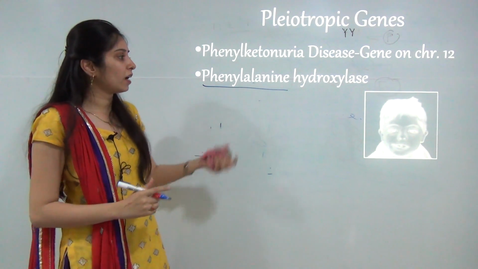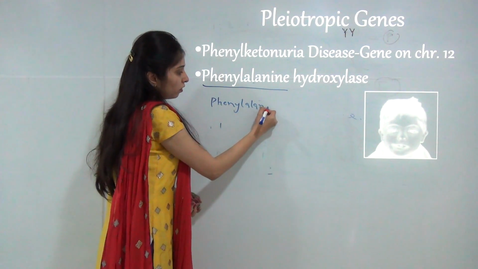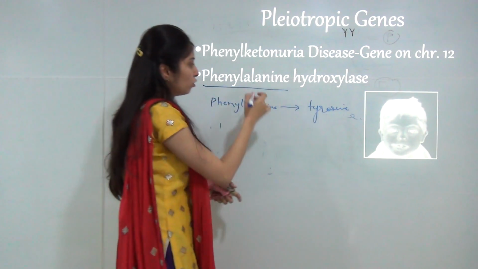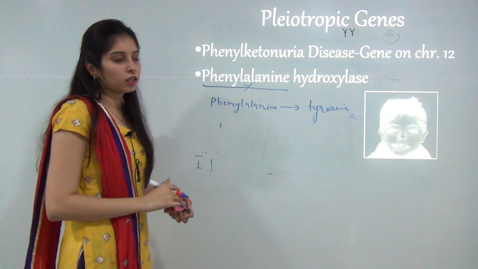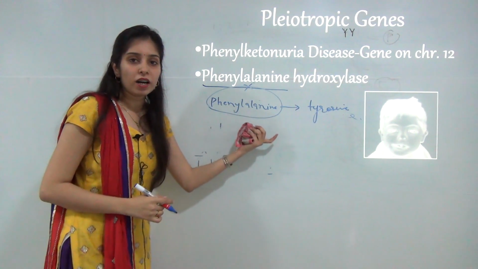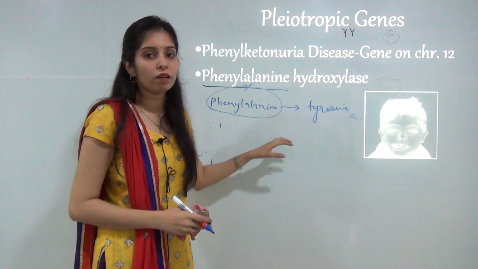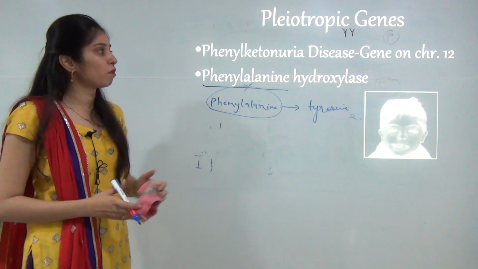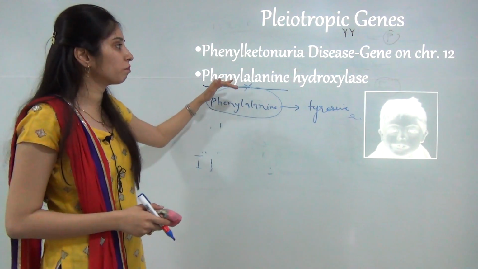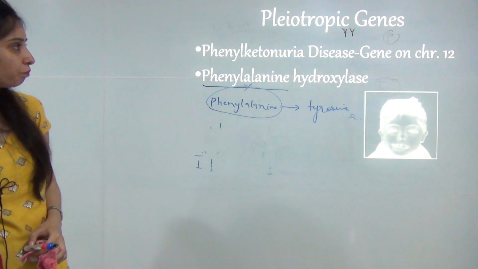This phenylalanine hydroxylase enzyme converts phenylalanine into tyrosine. So if there is no phenylalanine hydroxylase enzyme, there is an increased level of phenylalanine. Due to this, there is brain retardation, mental retardation, and decreased pigmentation of hair and skin color in such a disease. If it is present in heterozygous condition, the person will be a carrier, and if it is present in homozygous condition, the person will suffer from this disease.